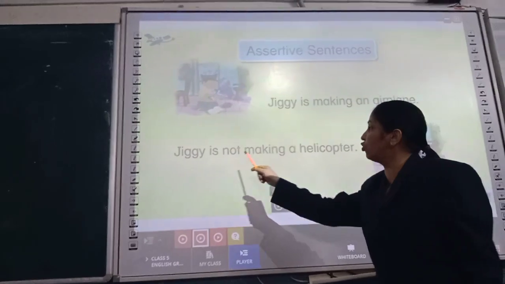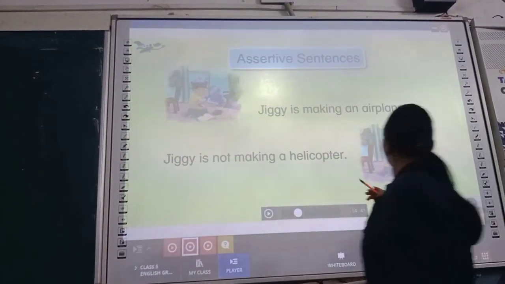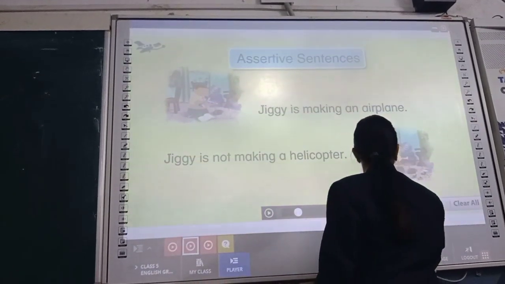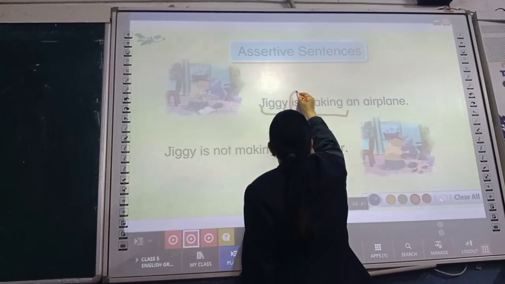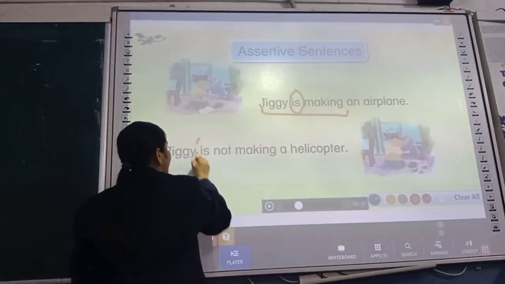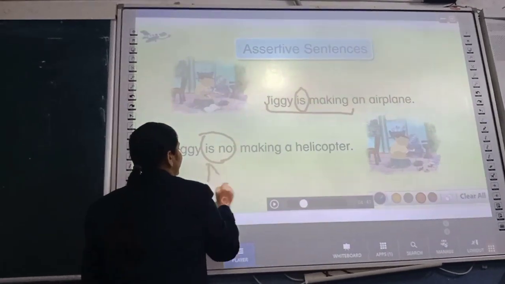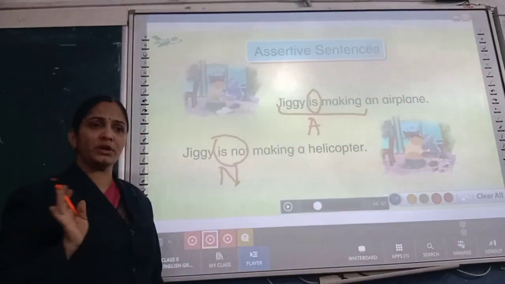Whereas Jiggy is not making a helicopter. Here Jiggy is making, that is what is given. But here you may see is not making. It is negative. Whereas it is an assertive sentence. Understood?